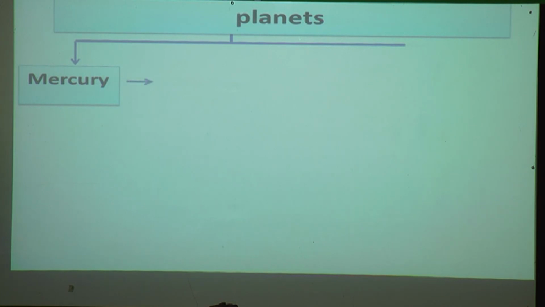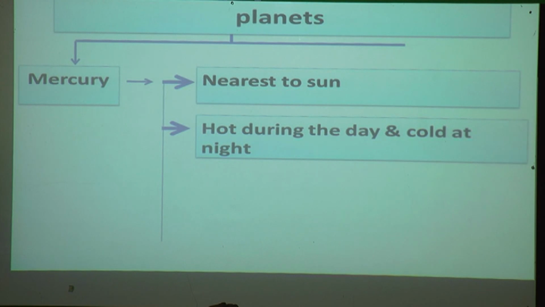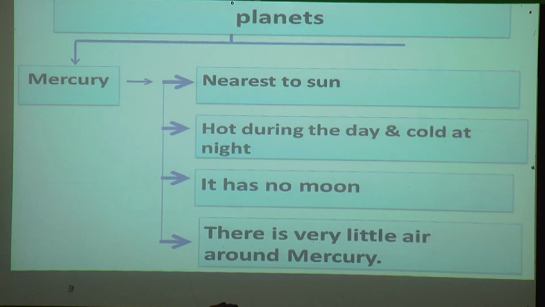Now we will see in detail about the planets. The first planet is Mercury. It is nearest to the Sun. Mercury is hot during the day and cold at night. It has no moon. There is very little air around Mercury.